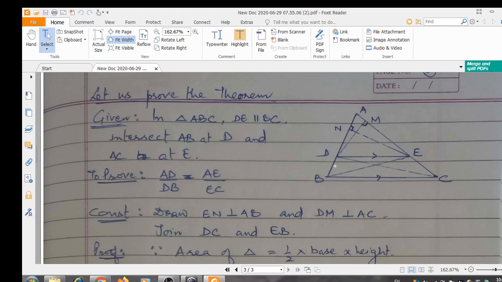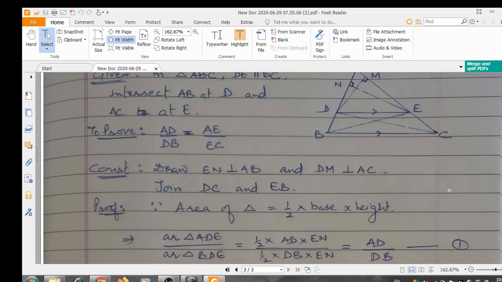To have a triangle with base BD and triangle with base CE, let us do one thing. Let us join BE and DC. This way we can have a triangle with base DB, that is triangle DBE, and we can have a triangle with base EC, that is triangle DCE. So now we can take ratio of area.